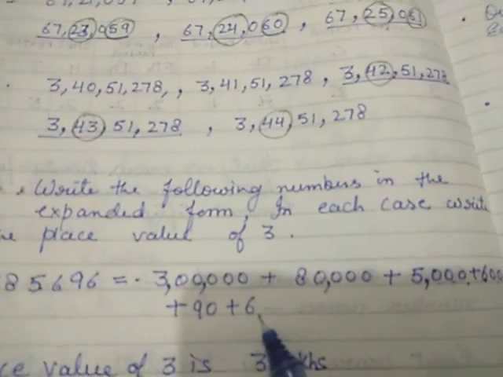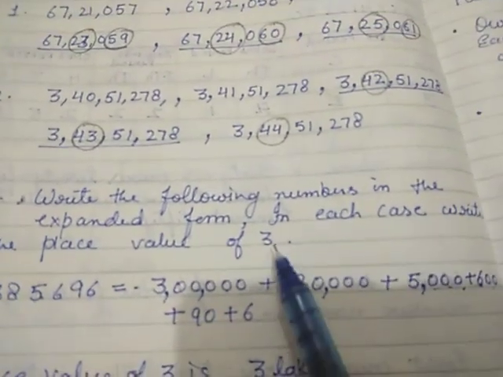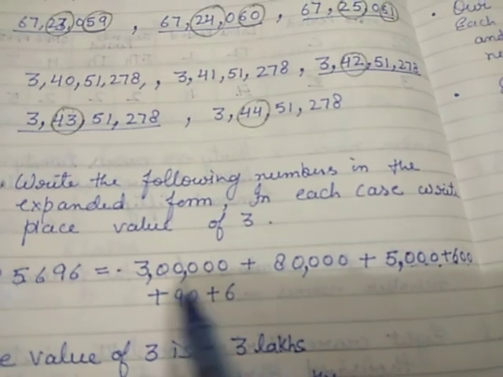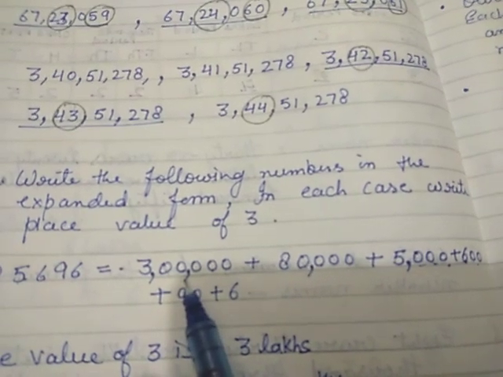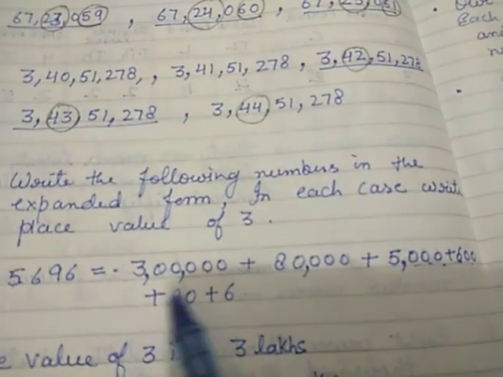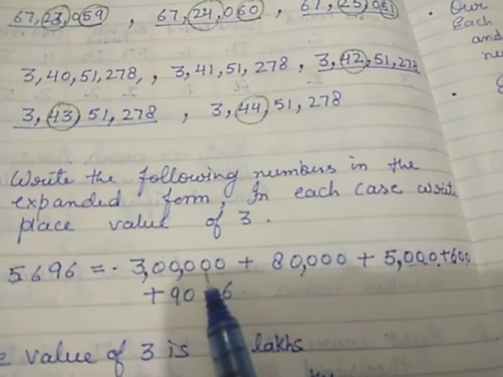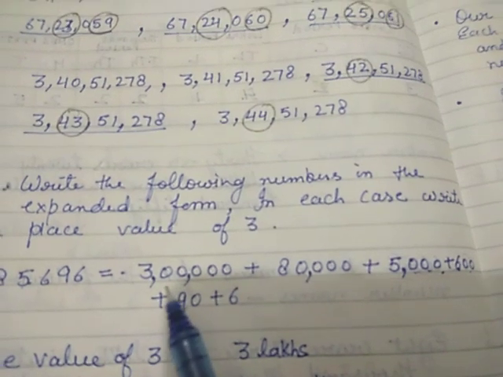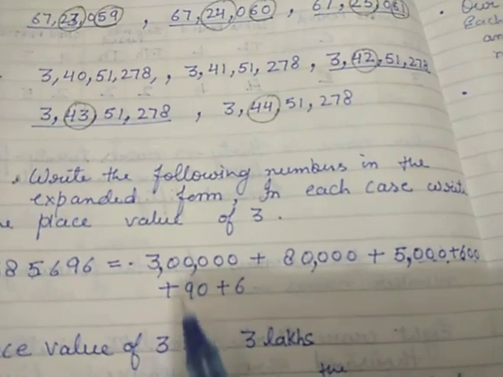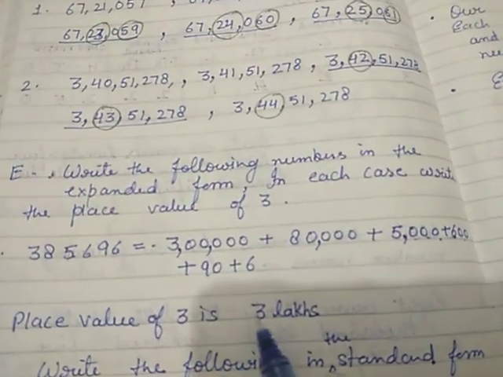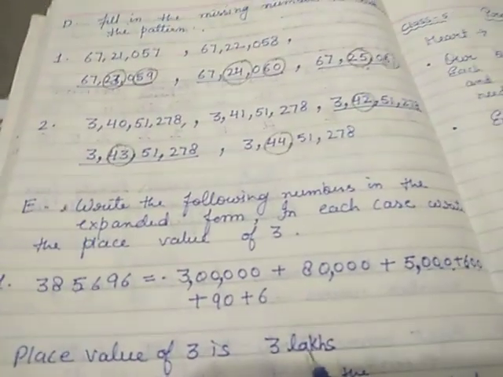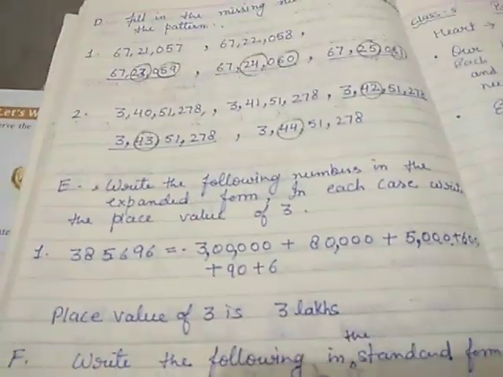Okay. Now we will find the place value of 3. It is shown here. What is the place value of 3 here? It is very simple to know. After writing the expanded form, we can find out the place value of any number easily. So here it is written 3 lakhs. Okay. So the place value of 3 is 3 lakhs. Okay. So like this you will solve the other questions of this segment.